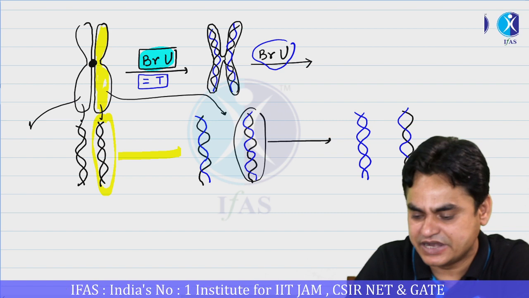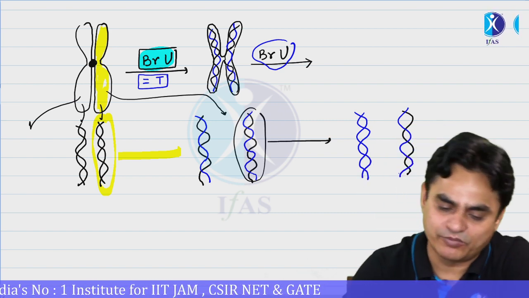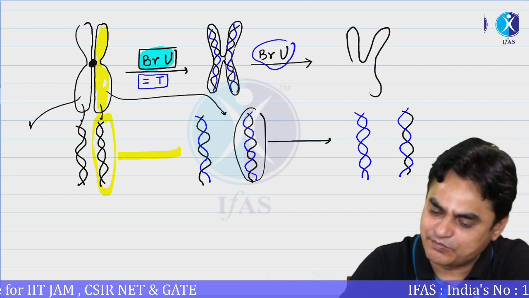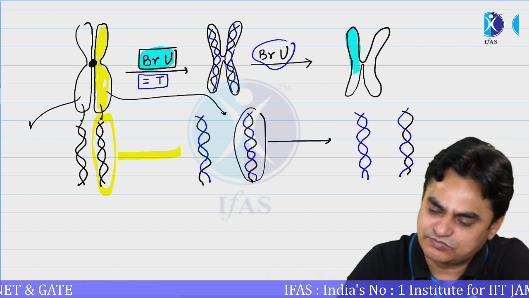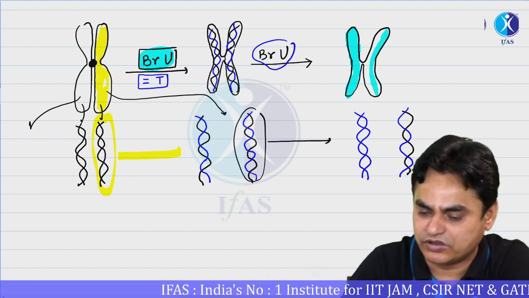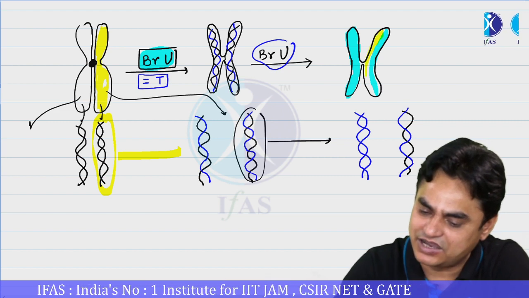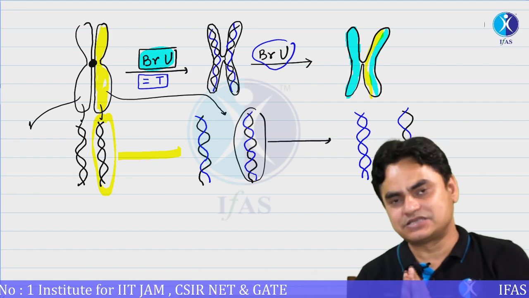Another double-stranded DNA, where one of the strands would have normal thymine and another strand would have bromouracil. That is, now you will find that there should be one chromatid where both the strands must be containing bromouracil. In another chromatid, one of the strands is having bromouracil while another is having thymine. If this is the case, we can say that DNA replication is semi-conservative.